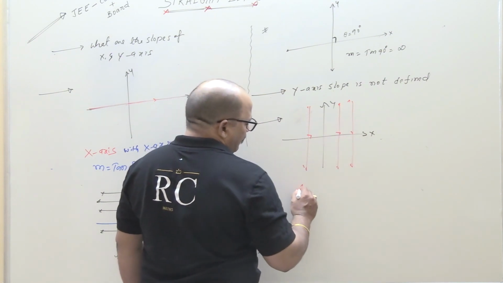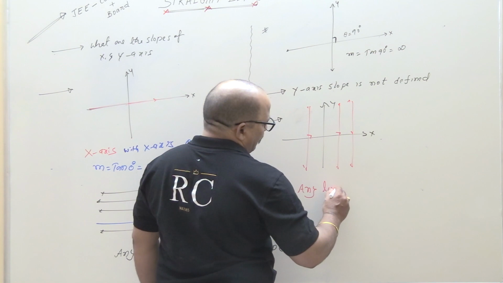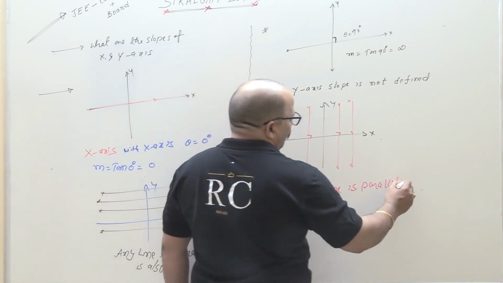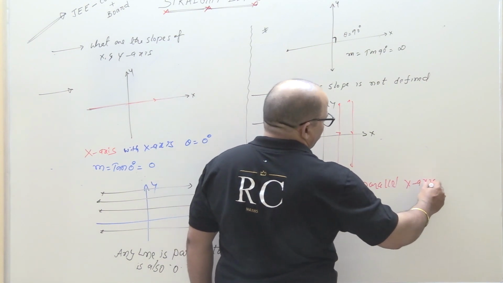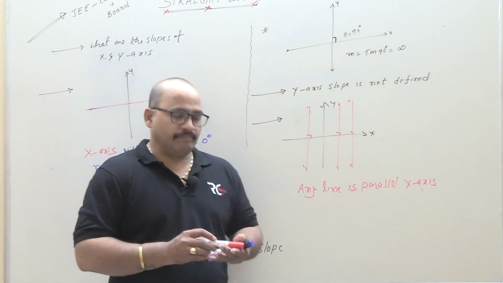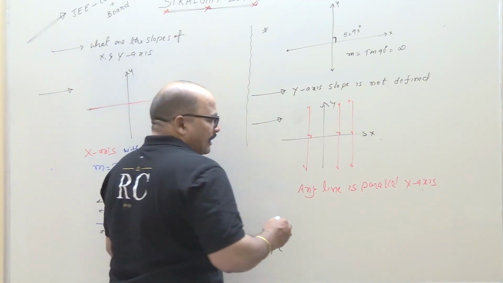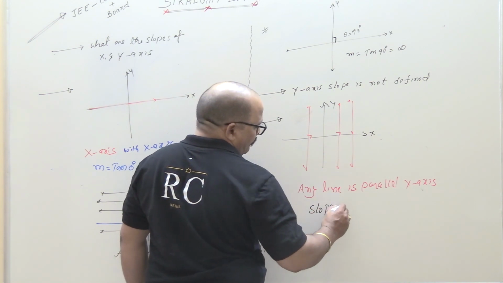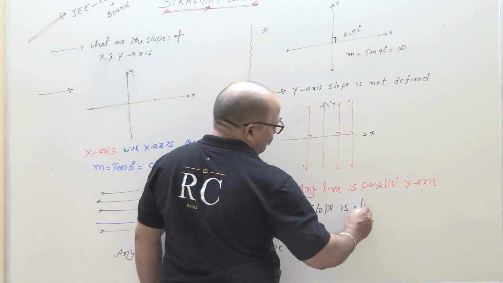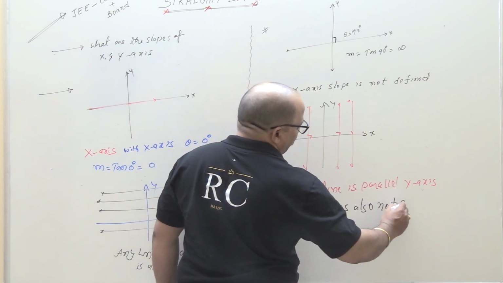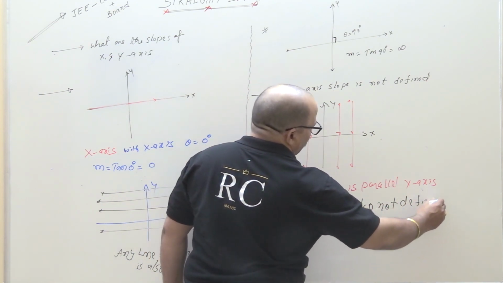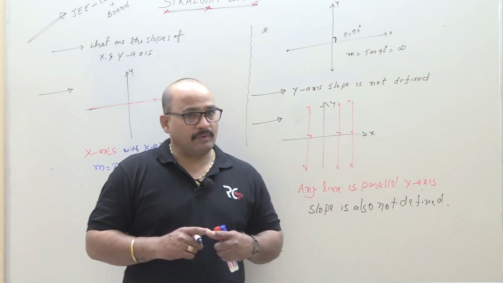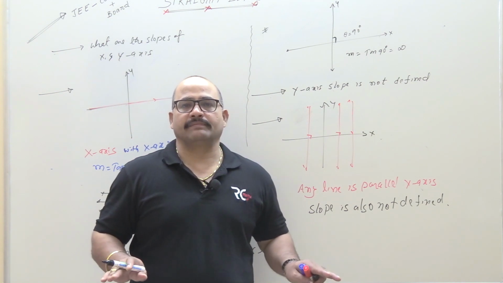So any line parallel to y axis, slope is also not defined. Be careful, each and every point is important, students. So this is the slope of coordinate axis, over.